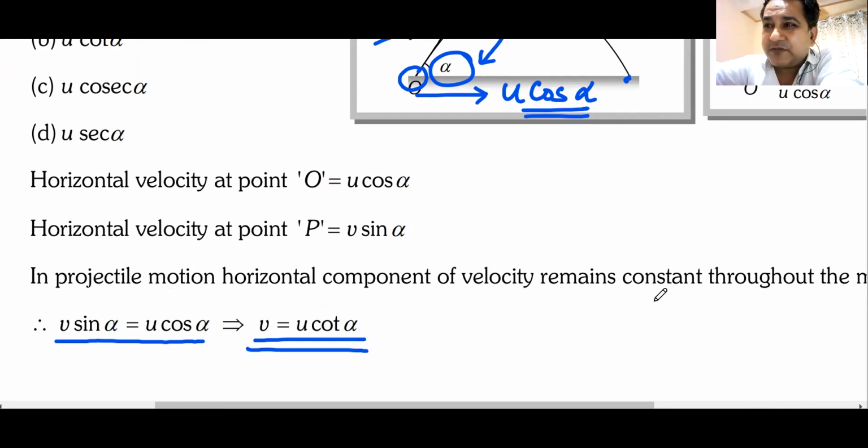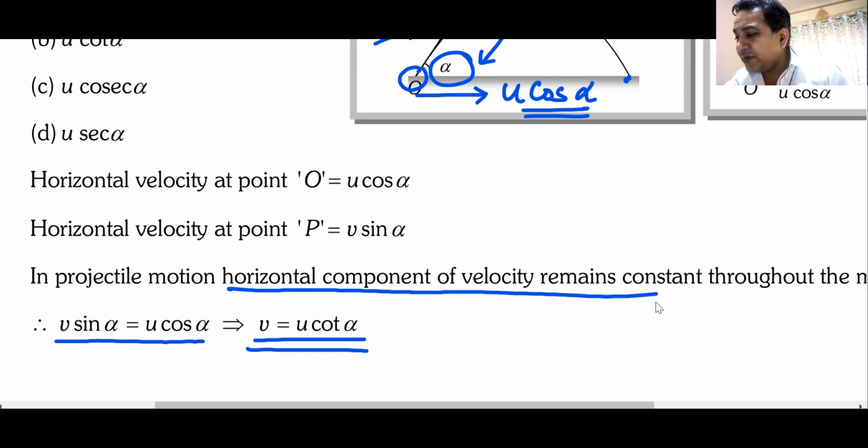And that is the beauty of this question. Without doing any physics, the only physics applied here is this: horizontal component of velocity remains constant. That is the only physics that we have applied here. Maths and physics go hand in hand. Maths is the language of physics. Physics cannot do anything without maths. If you are good in maths, you are good in physics. Physics is only in one sentence. The rest is all maths.